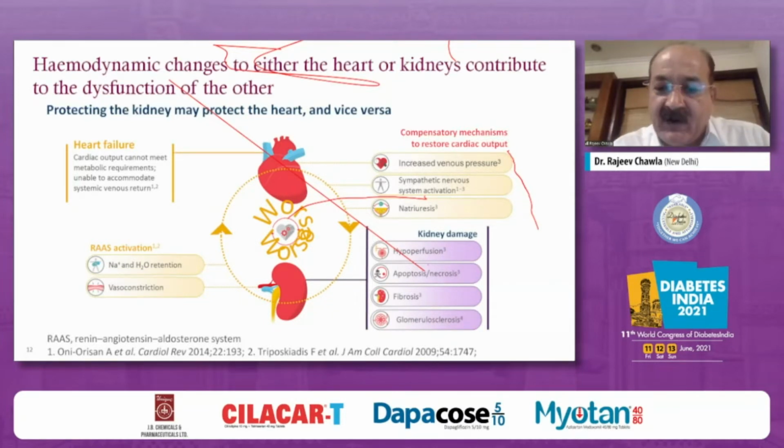We know the kidney already has hypoperfusion. There is ongoing apoptosis or necrosis or fibrosis or glomerulosclerosis. And I told you there is an overactivation of the RAS system with sodium and water retention and a huge amount of vasoconstriction. So there are going to be compensatory mechanisms to restore cardiac output in the form of increased venous pressure, what I said, reno-venous hypertension, or sympathetic nervous system activation with natriuresis.